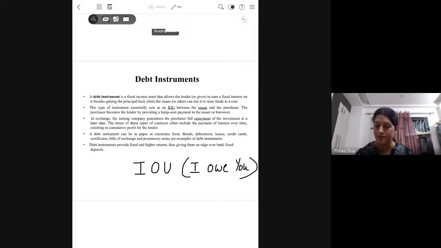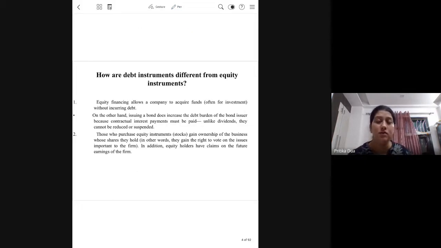Moving further, a very simple topic: how are debt instruments different from equity instruments? This has been repeated multiple times that debt instruments do not give any right to ownership in the company in which you are investing the money. Neither are you getting any voting rights, but they are very safe in the sense that you are assured of a fixed amount every time period which is mentioned in the debt instrument.